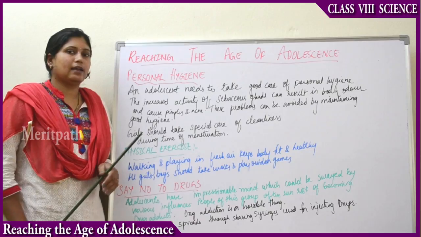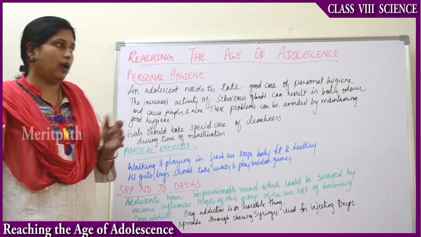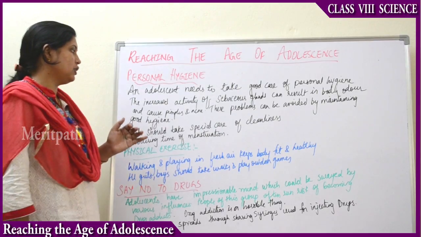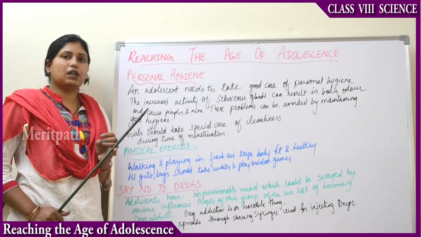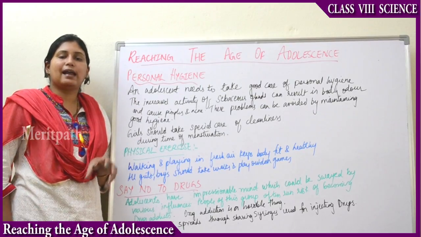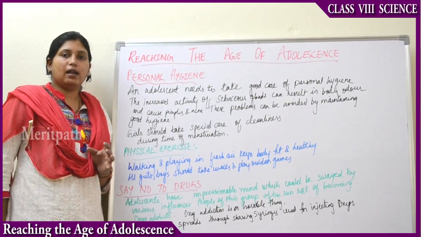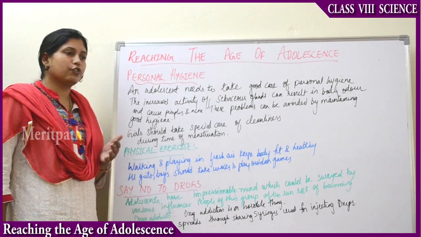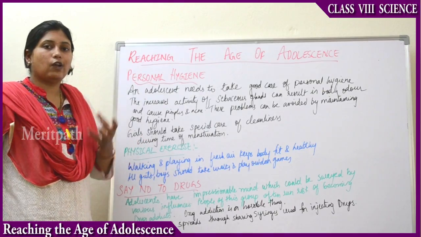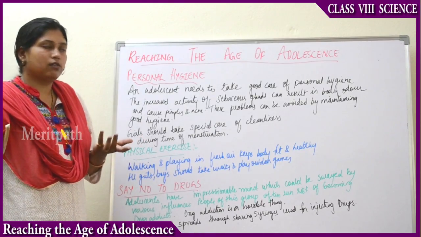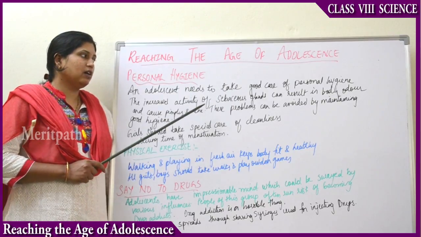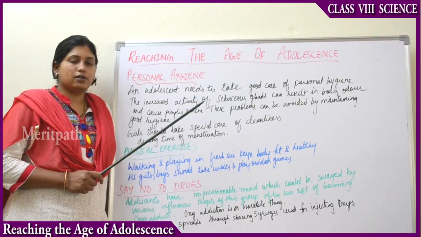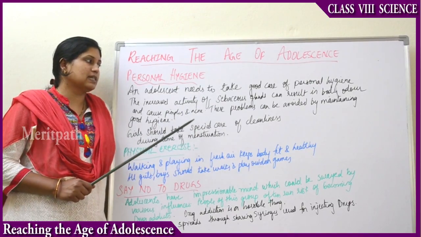Next is personal hygiene. As an adolescent, as a teenager, you need to take good care of your personal hygiene because the increased activity of sweat and sebaceous glands at this age may cause acne and pimples and make your skin look oily. That is the reason you have to wash your face multiple times a day so that the oil and the dirt will be removed. The increased activity of sebaceous glands also results in body odor. In the underarms you will sometimes get bad odor, and pimples and acne will come.